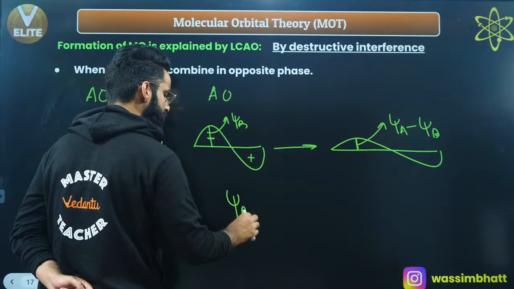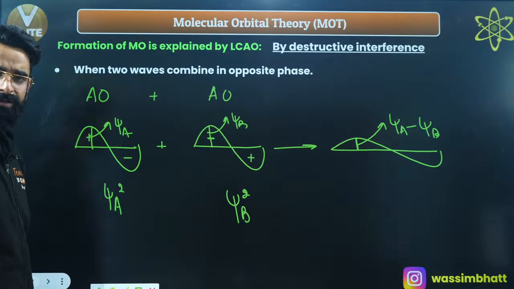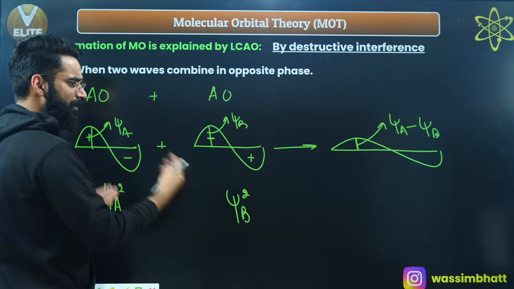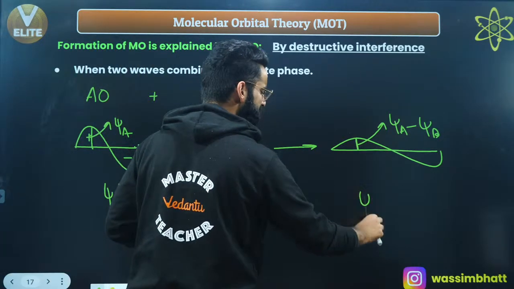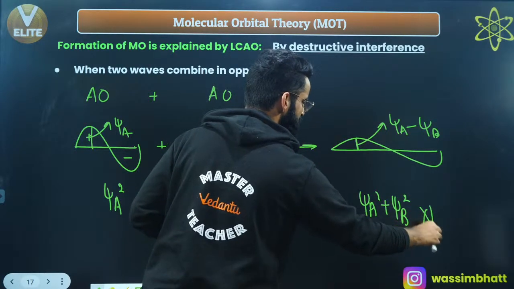Similarly, psi B square gives me the probability of finding the electrons around the nucleus in B, right? So what was I expecting? Since the waves are combining, I was expecting the probability of finding the electron over here to be psi A square plus psi B square, right? This is something which I was expecting, which is not happening basically.